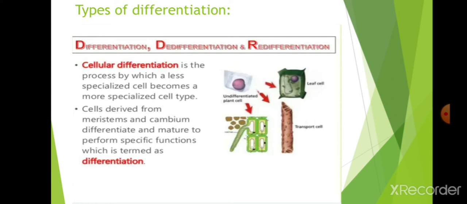When the cell is formed from the meristem, it will divide and undergo differentiation, forming different tissues to perform different, specific functions. Xylem is formed to perform a specific function, that is transport of water. Phloem means giving of food, and lateral roots mean absorption of water. See, the specific function will be performed by specific tissues. This is about differentiation.